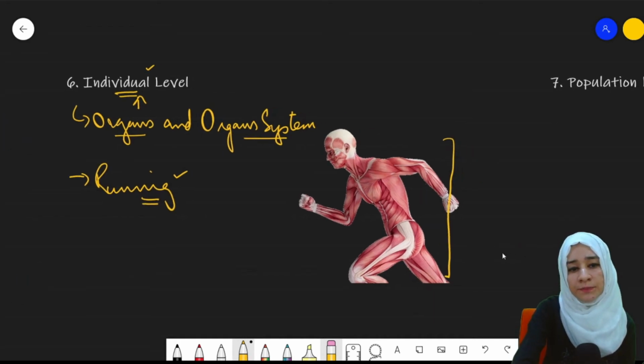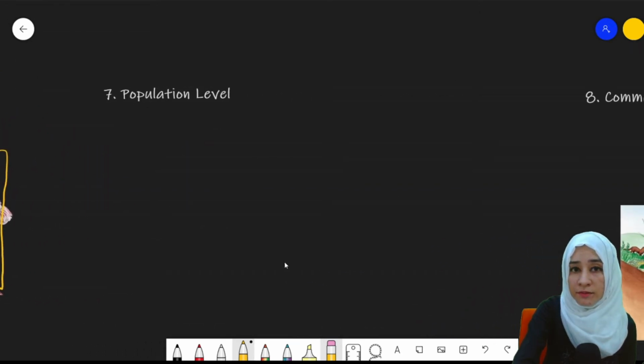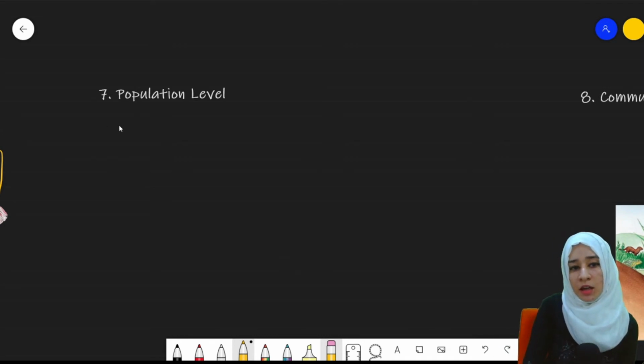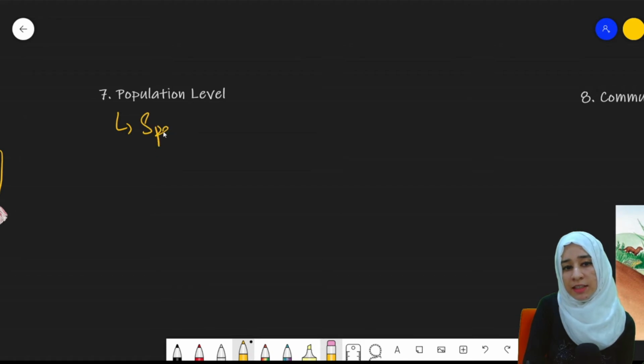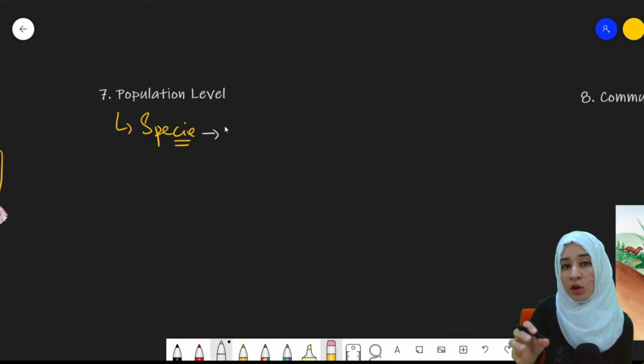After the individual, the next level is the population level. There are a few terminologies that we need to understand when we are talking about population. The first one is the species. Now, what is a species? You have to remember, species is the particular type of living organism, same type of living organisms.